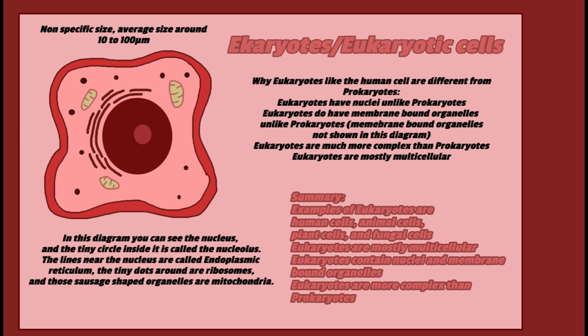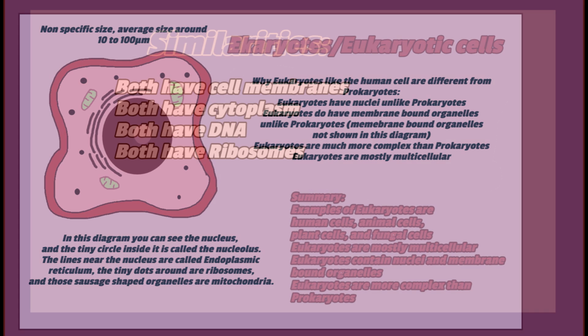Eukaryotes are much more complex than prokaryotes. Eukaryotes are mostly multicellular. The reason is that for some reason there are unicellular eukaryotes, which I find to be anomalies. Summary: examples of eukaryotes are human cells, animal cells, plant cells, and fungal cells. Eukaryotes are mostly multicellular. Eukaryotes contain nuclei and membrane-bound organelles. Eukaryotes are more complex than prokaryotes.